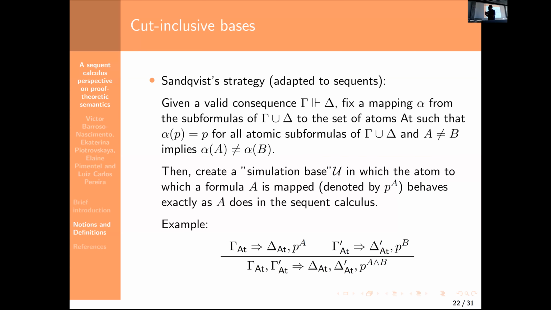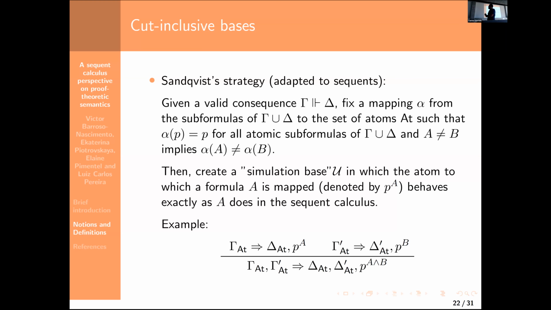Once again this is quite involved, but the basic idea behind Sandqvist's strategy is that we fix a consequence which is valid in classical propositional logic, the logic we want to prove completeness for. We map every subformula of it to some atomic formula, and we include rules which look like atomic versions of the logical rules.